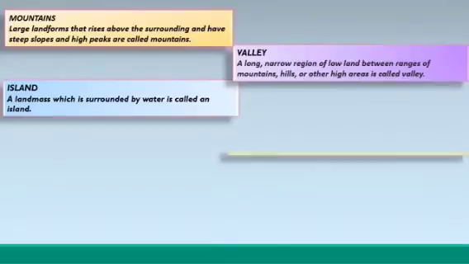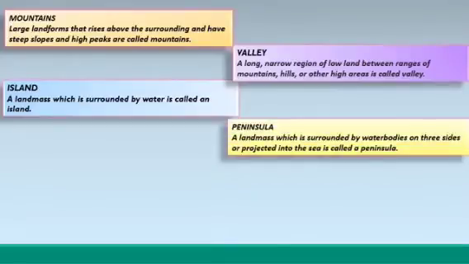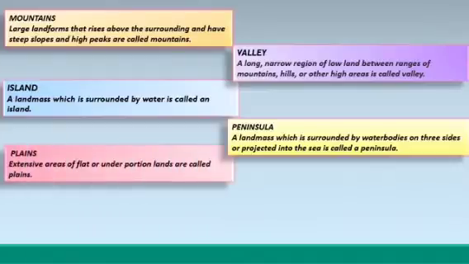Peninsula. A landmass which is surrounded by water bodies on three sides or projected into the sea is called a peninsula. Plains. Extensive areas of flat or underportioned lands are called plains.